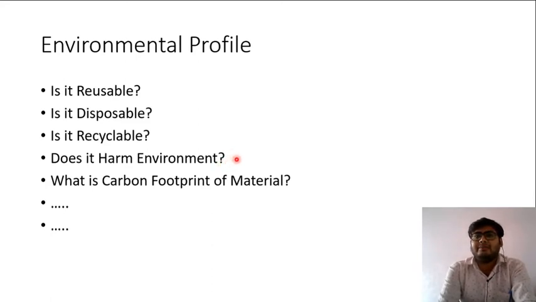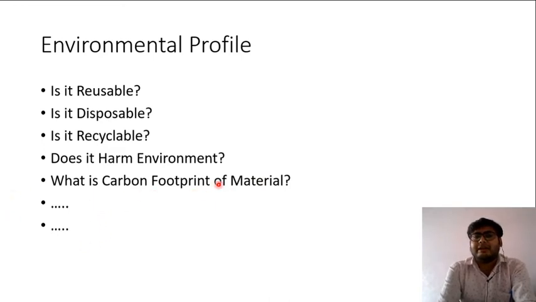If there is 1 kilogram of plastic in the middle of a jungle, it will not harm any animal if we have enclosed that plastic. But if there is 1 kilogram of radioactive uranium in a jungle, it will harm the animals around it because of its radioactive decay. So whether the material is harmful to the environment or not is also a criterion. And carbon footprint of a material is also a criterion for environmental profile, and there are many such criteria.